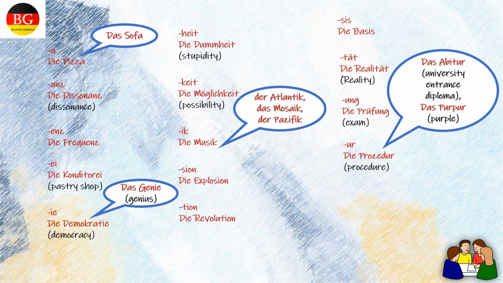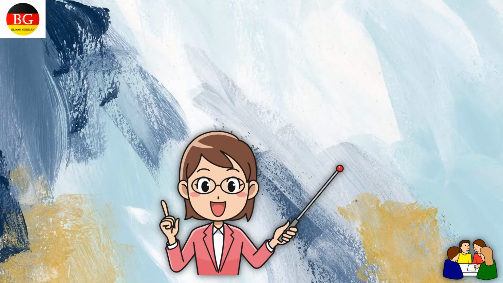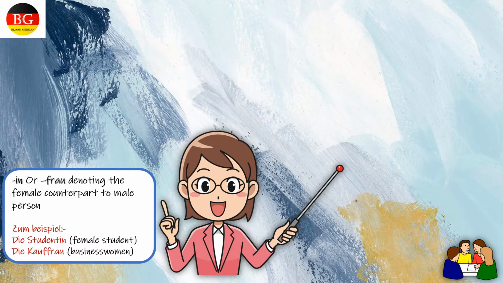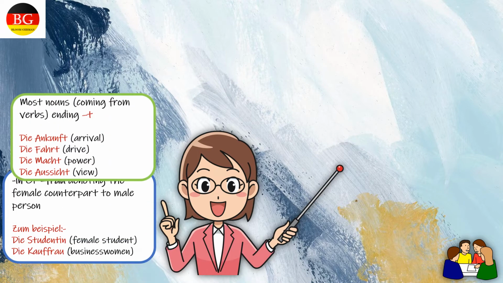Exception for this is das Abitur, das Purpur. Nouns ending with -schaft are all feminine. Die Freundschaft. -in or -frau denoting the female counterpart to the male person. Zum Beispiel die Studentin, die Kauffrau.